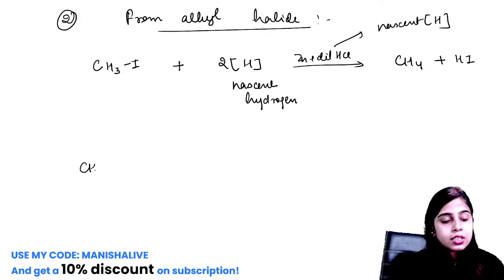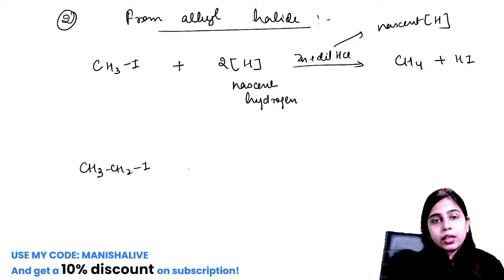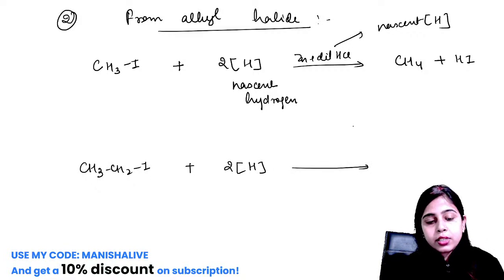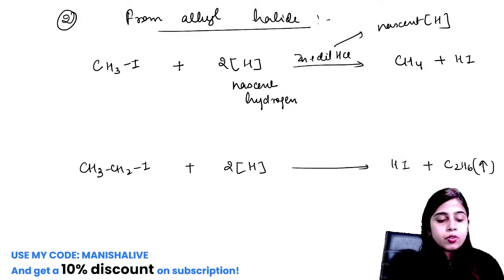If we take CH3CH2I, this is ethyl iodide, and again react it with nascent hydrogen produced by reacting zinc and dilute HCl, HI, hydrogen iodide, will be formed, and C2H6, that is ethane, will be formed in the form of gas. So this is the second preparation method of methane and ethane.